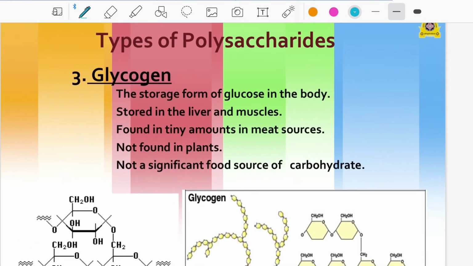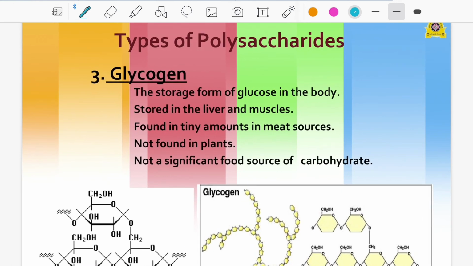The third type of polysaccharide is glycogen, the storage form of glucose in our body. Glycogen is prepared by the liver and stored there.